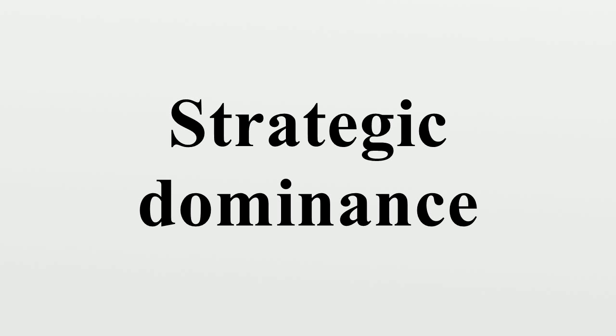Dominance and Nash equilibria. If a strictly dominant strategy exists for one player in a game, that player will play that strategy in each of the game's Nash equilibria. If both players have a strictly dominant strategy, the game has only one unique Nash equilibrium. However, that Nash equilibrium is not necessarily Pareto optimal, meaning that there may be non-equilibrium outcomes of the game that would be better for both players. The classic game used to illustrate this is the prisoner's dilemma.